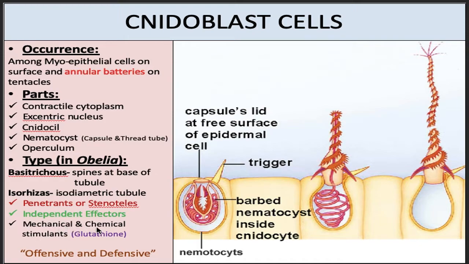Mostly the chemical stimulant is glutathione. This glutathione is secreted by living cells. So whenever a living organism is nearby a coelenterate bearing nidoblast cells, it gets triggered, and the nidoblast cells open up and introduce spines and toxins either to offend the prey or the enemy or to capture the prey.